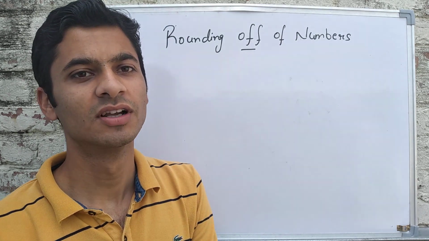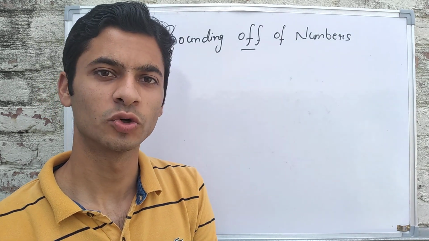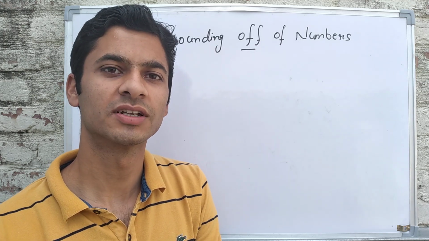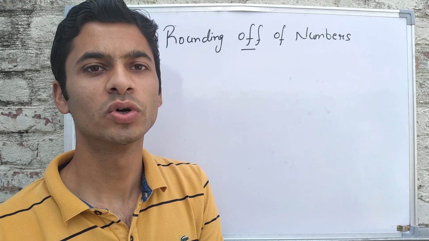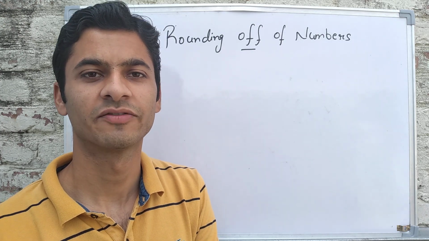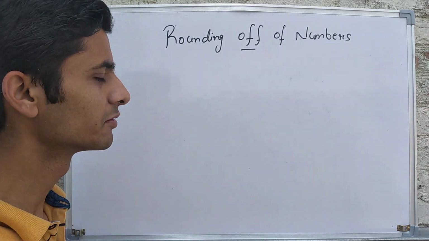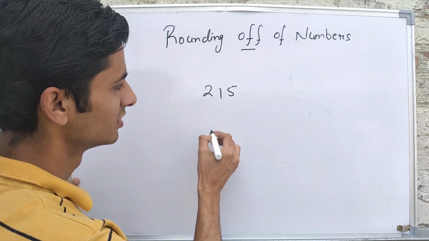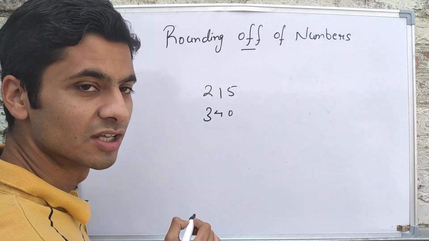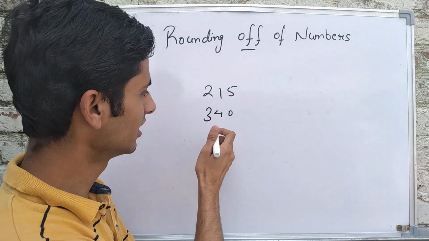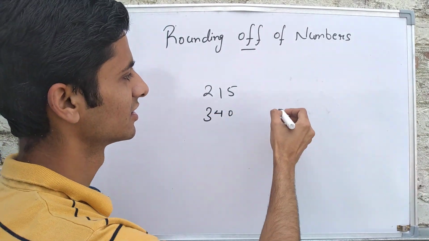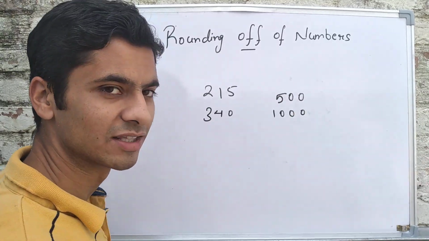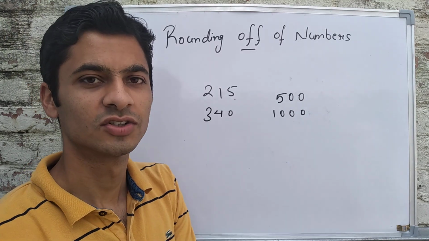For example, you want to go to the market to buy notebooks for your next class. What would you say to your mother? Would you say, give me 200 rupees, 400 rupees, 500 rupees, or would you say, mom, please give me 215 rupees, 340 rupees? It is not the case. You might say, please give me 500 rupees, please give me 1000 rupees, I want to go for shopping.